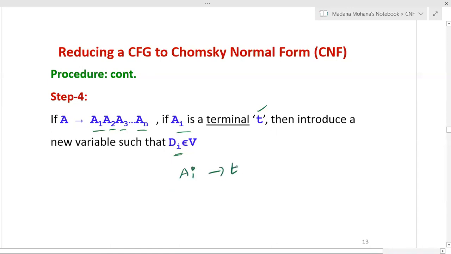So here Ai derives a terminal, let us say. But Ai is in between other variables, not a single variable. So more than one variable is there, but in between a terminal is there. Suppose Ai derives t, then you can introduce one new variable for the terminal. Now this will become Ai derives Di. Now you can see the terminal is replaced with a variable.